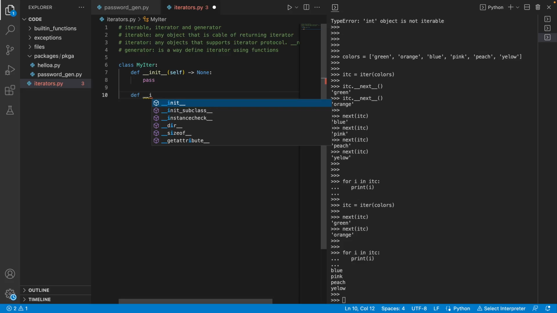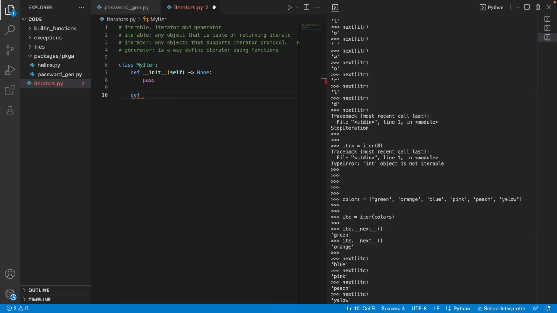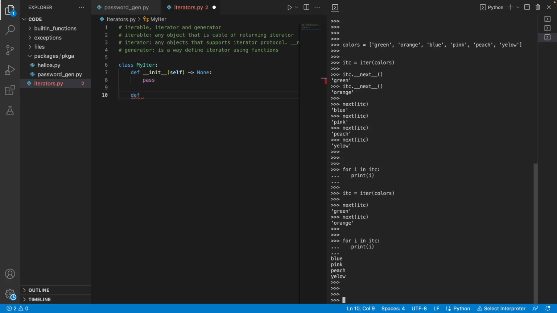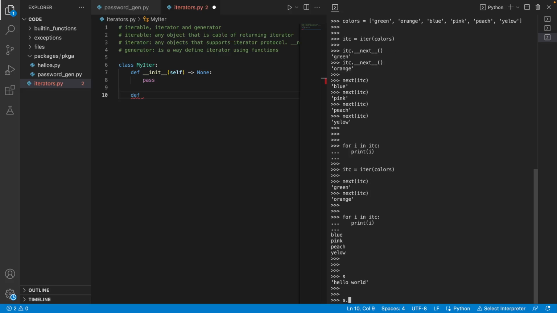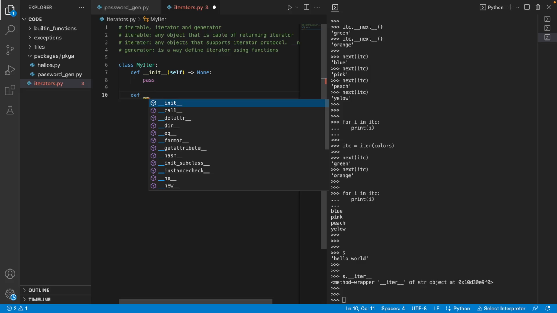What happens when you pass something to the iter function? If you call it on an iterable, what does it do? It calls the magic method. Check this thing out. I have a string, check this thing. We have that: the iter magic method is there. Do you see this one? That is called. That is the reason we call it a magic method. They are called behind the scenes.